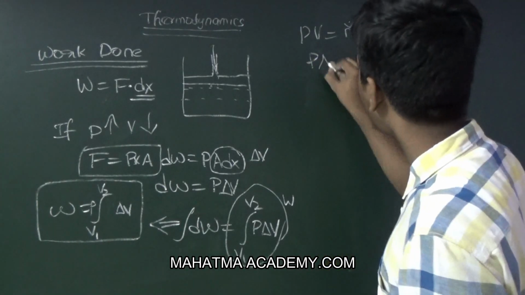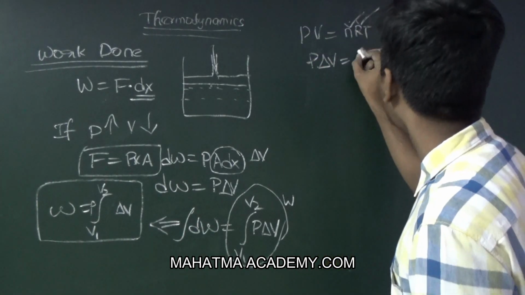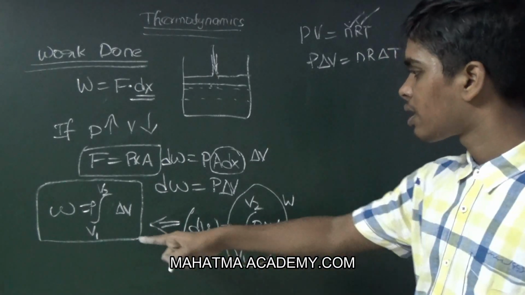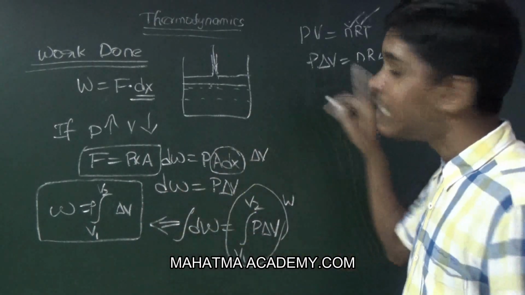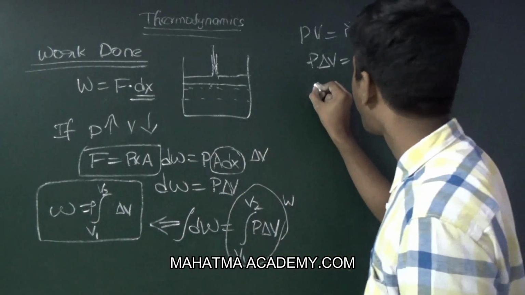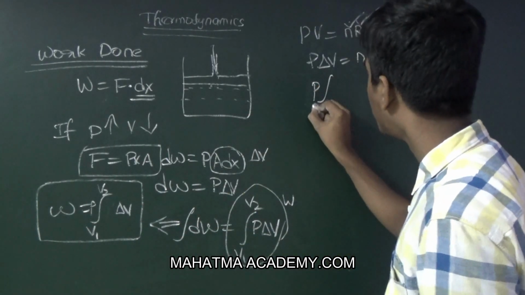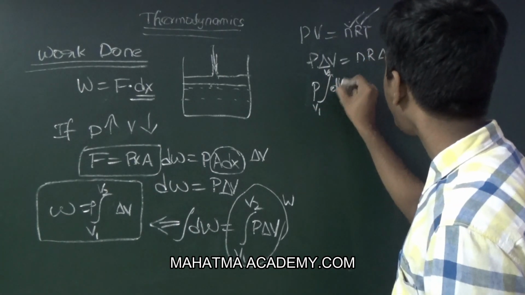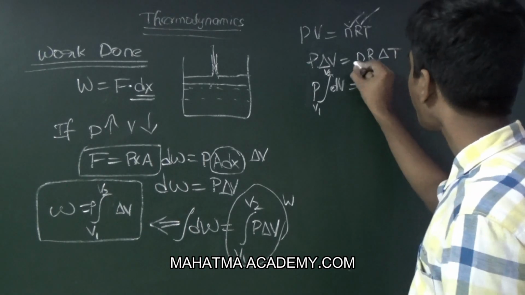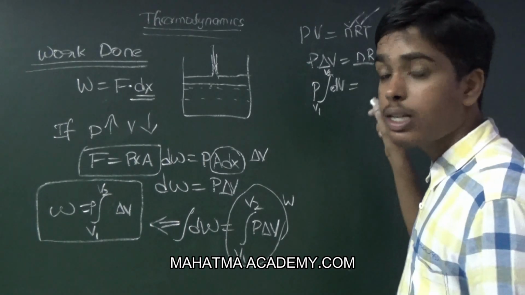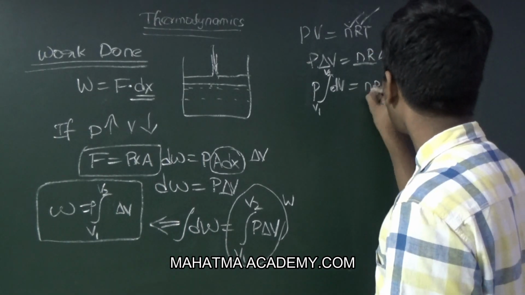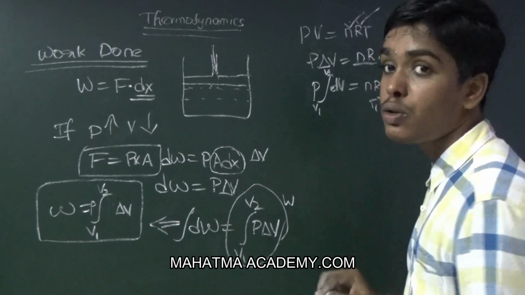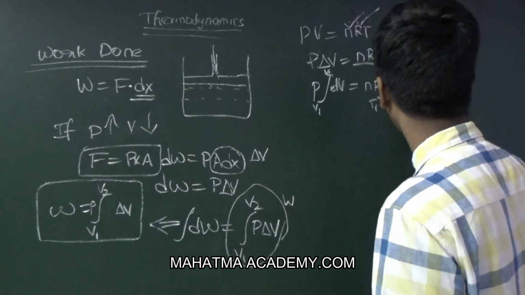So P into delta V is equal to nR into delta T. If we integrate this, we get P into integral V1 to V2 dV is equal to nR, which is constant, into integral T1 to T2 dT.